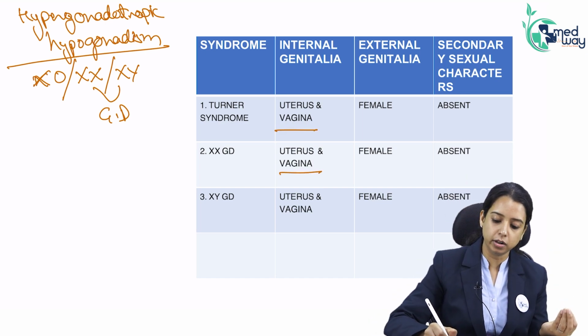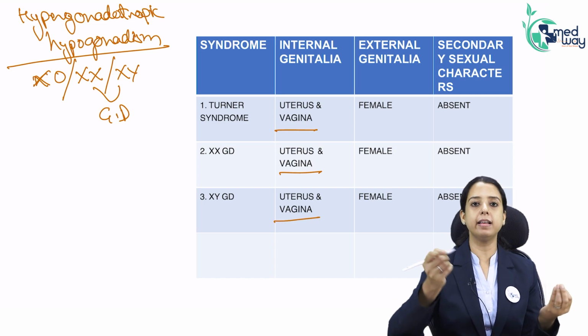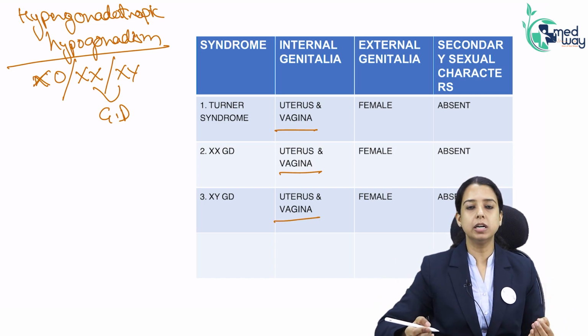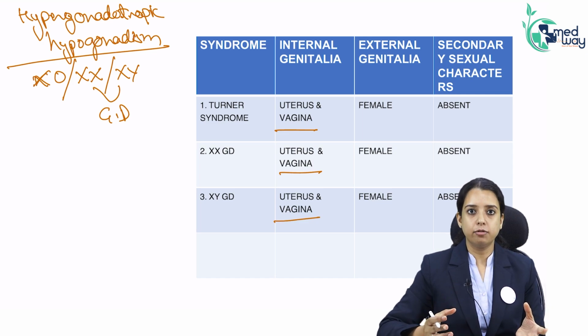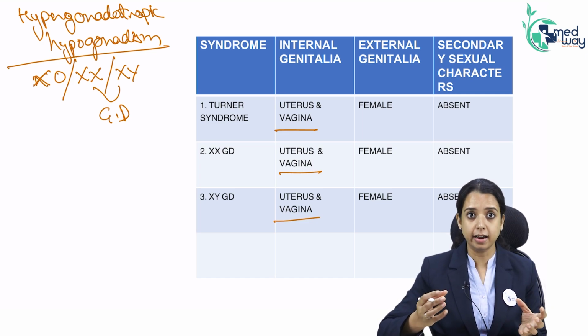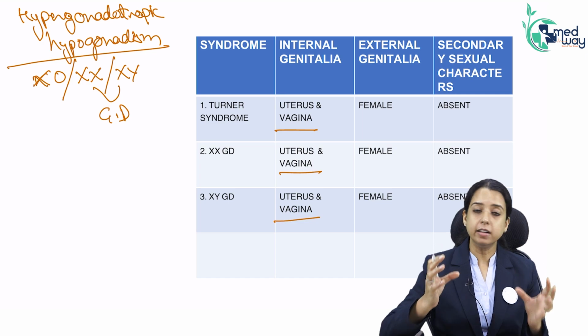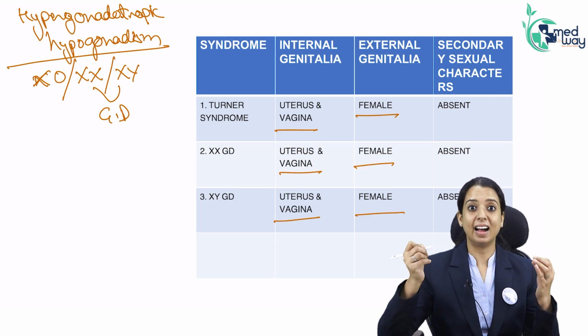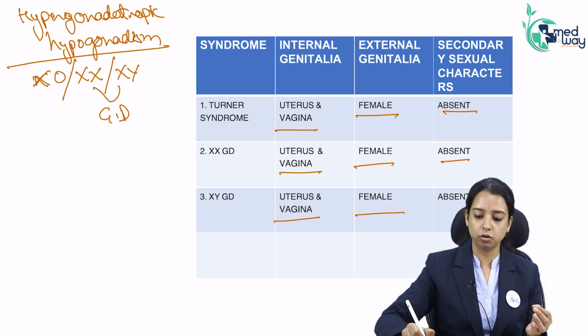Internally, all of them have uterus and vagina. Why? None of them has anti-Mullerian hormone, so by default they will have uterus and vagina. Externally, for male genitalia formation you need high androgen, and that is not there. So externally everyone is female, and secondary sexual characters are absent in all.